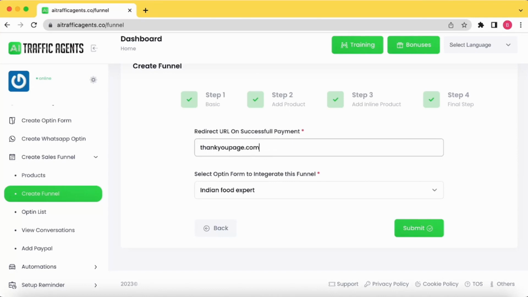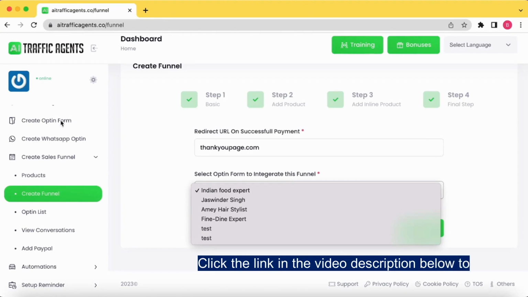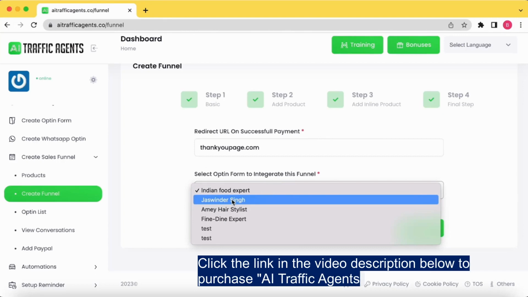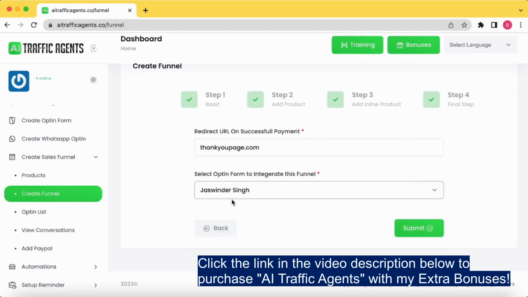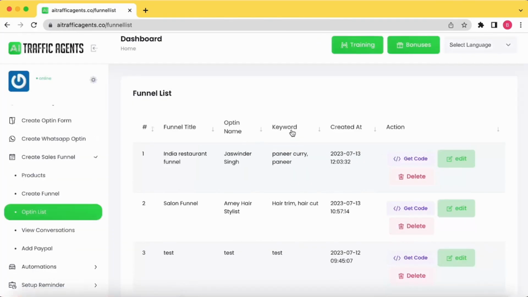You can add that URL here, and once that is done, you select your opt-in bot that you earlier created here. Okay, so right now let's say we want Jaswinder Singh to handle this conversation on behalf of the restaurant. Then we simply select that particular bot and we click on the submit option, and it will save our funnel.